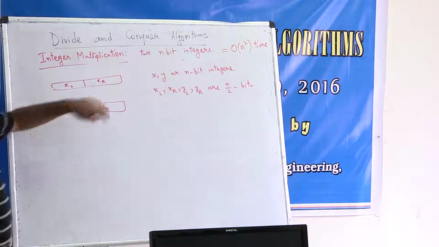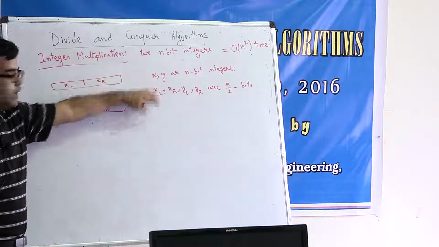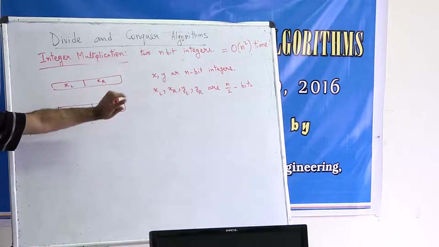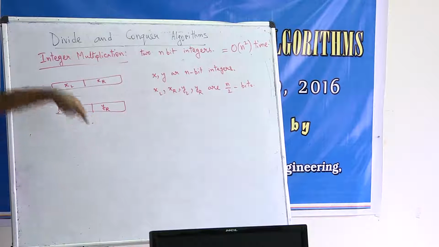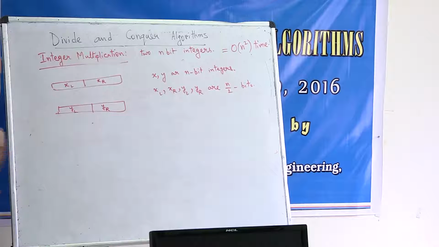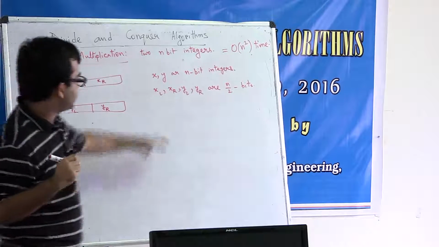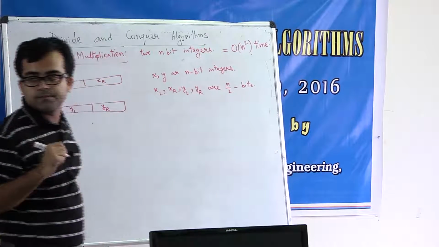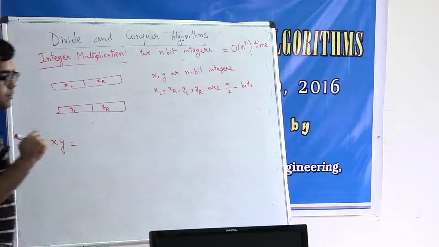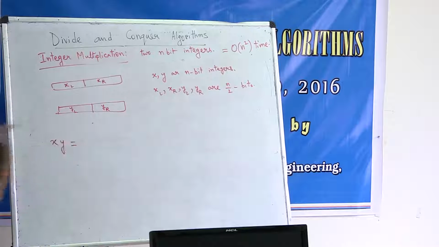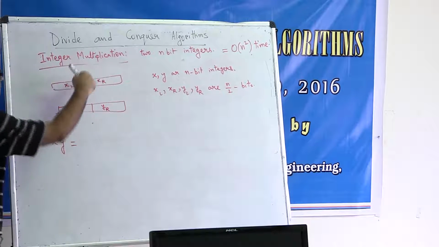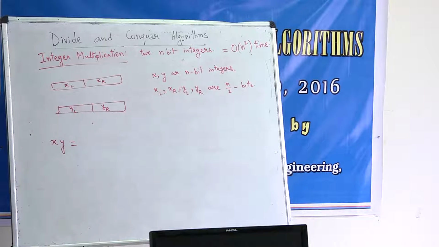Now can we reduce the problem of multiplying xy into multiplying these smaller integers? If we can, then multiplying any of these two integers, say xl times yr, is a subproblem of size n over 2. Right? So the point is, can we write the product xy in terms of the products of these smaller integers? To do that, first you need to write x in terms of xl and xr, right? So what is x in terms of xl and xr?